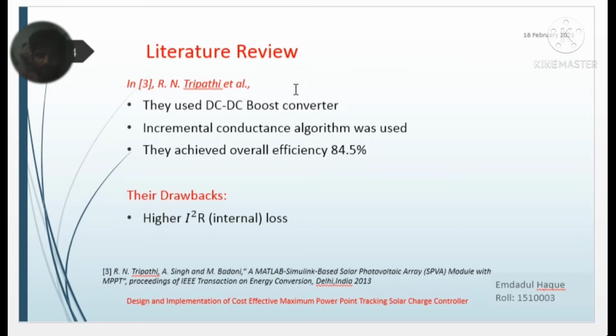Here is the literature review. In the first literature review, they used a DC-DC boost converter and the incremental conductance algorithm as a tracking algorithm, and they achieved an overall efficiency of 84.5%. They have some drawbacks. Since they use a DC-DC boost converter, the internal loss is higher.